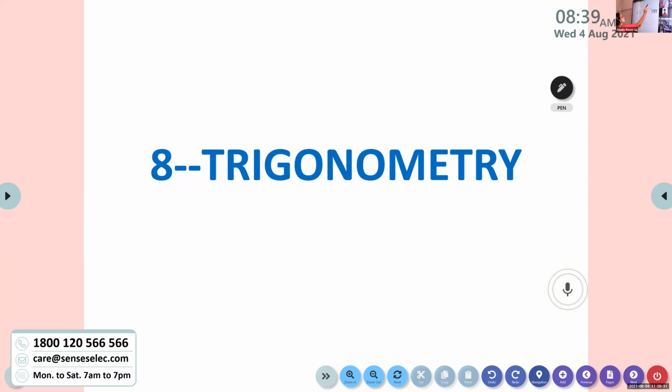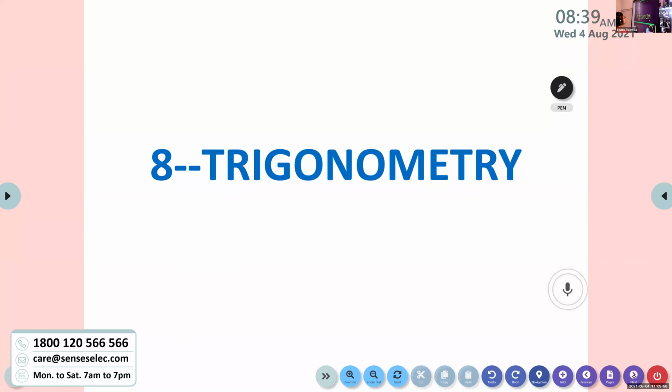Okay, I will show you some points. Last day we discussed trigonometry, which is the relation between the sides and angles of a triangle. In this chapter, we are discussing only the right triangle. We are considering only right triangles.